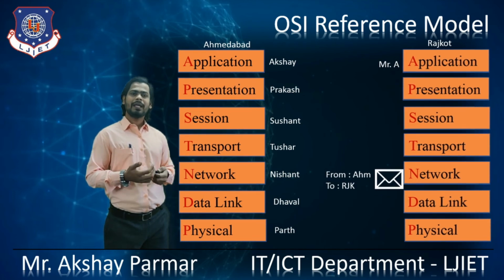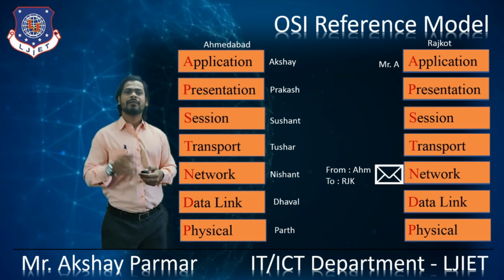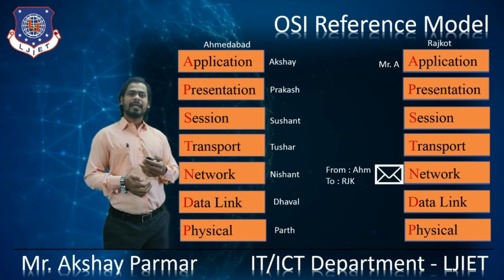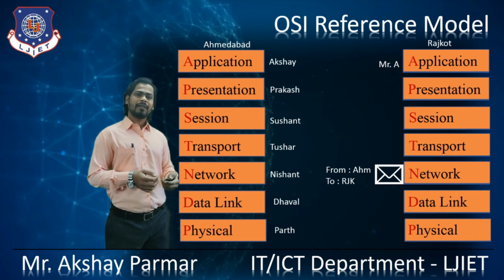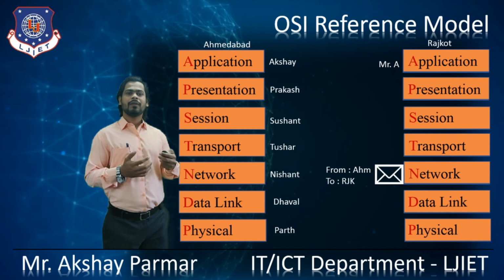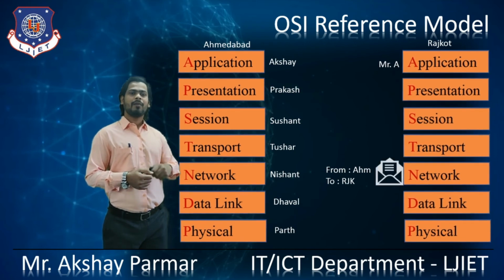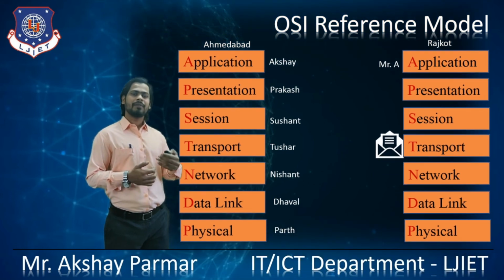who is working at the network layer of Mr. A's company. Mr. N will observe that it is from the Ahmedabad based Mr. A's company, and this is sent to Rajkot, right? So it will assure the destination address, right? After that, it will open the document. After assuring the destination, Mr. N will open the envelope and send that envelope to Mr. T, who is working at the transport layer of Mr. A's company, which is located at Rajkot.